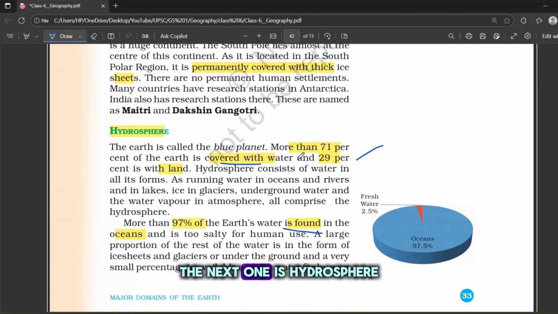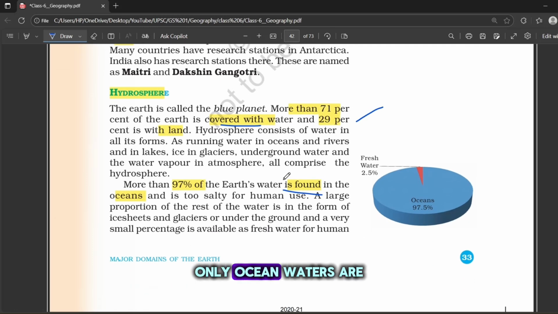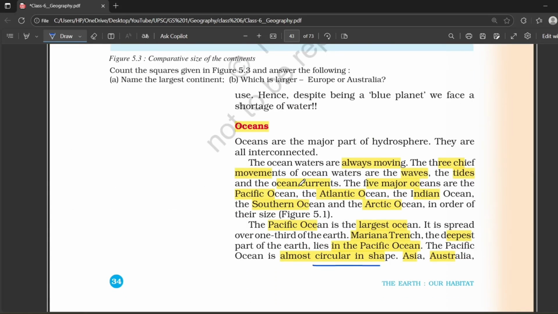Okay, the next one is the hydrosphere. More than 71% of the earth is covered with water, and 29% with land, and about 97% of the earth's water is found in the ocean only. Ocean waters are always moving. The three main movements of the ocean waters are waves, tides, and ocean currents.